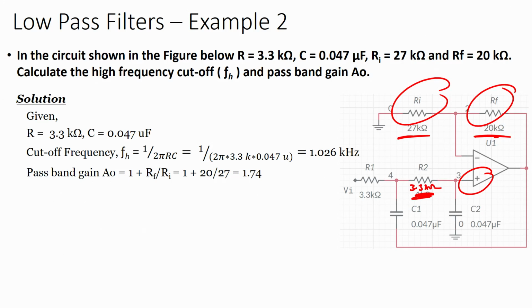So, in this particular module what we have seen is the low pass filter, we have seen the passive filter, we have seen the active filter, and some examples of low pass active filters. Now, in the next module we will see how high pass active filters can be designed using the operational amplifier.